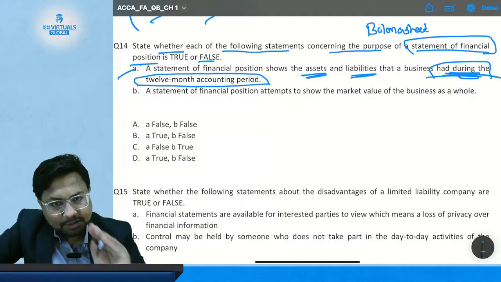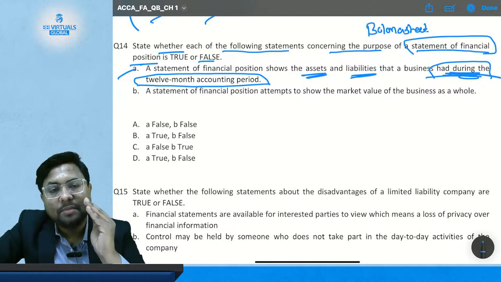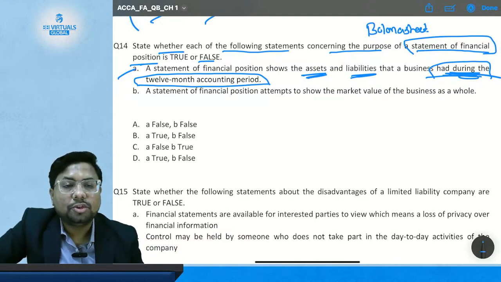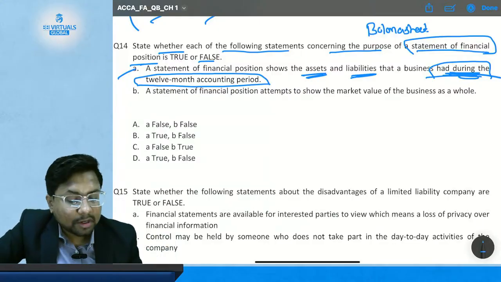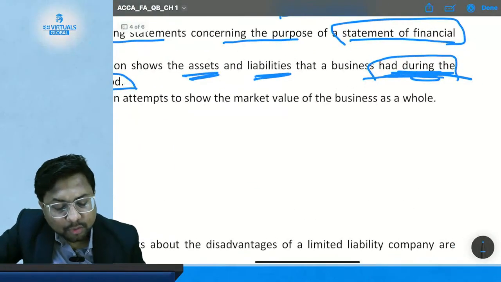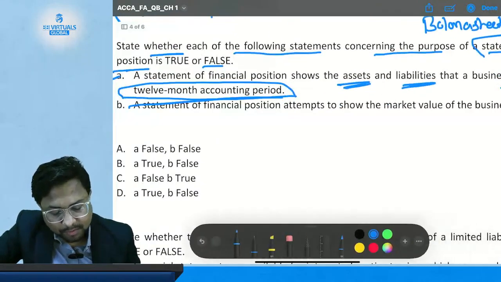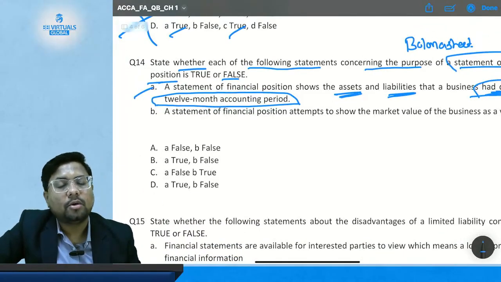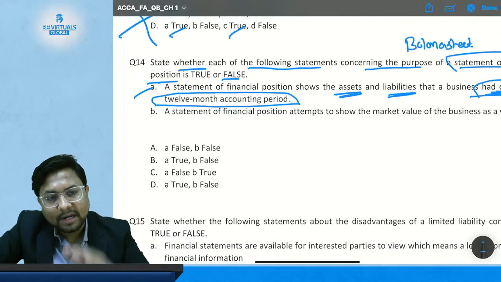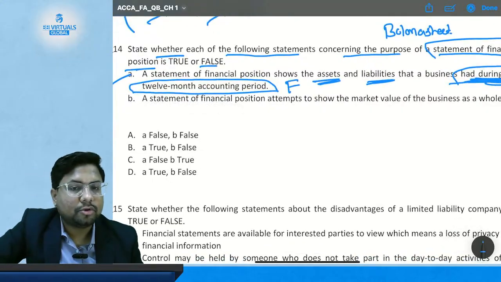Why? Because the statement of financial position, or you can say balance sheet, only shows you the position of assets and liabilities on a particular date, and not during the 12 months accounting period. So it does not show you the financial position during the 12-month accounting period. It only shows you the position as on a particular date. So this statement is false and not true.